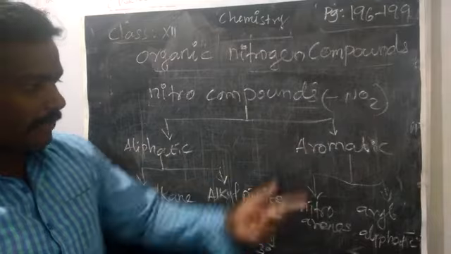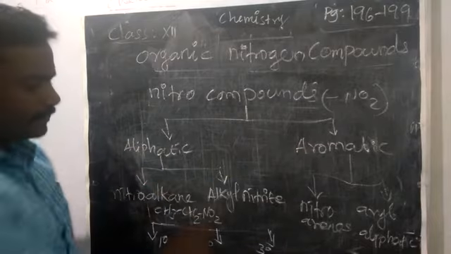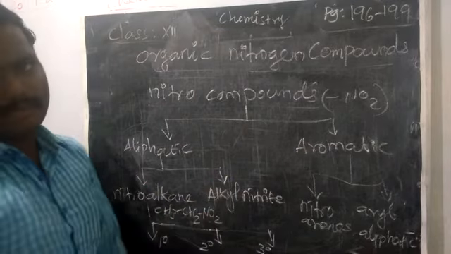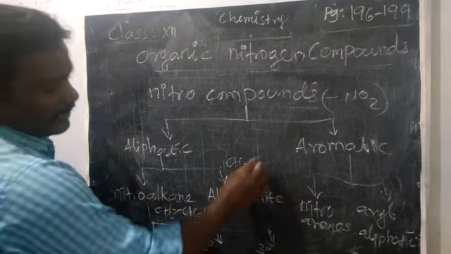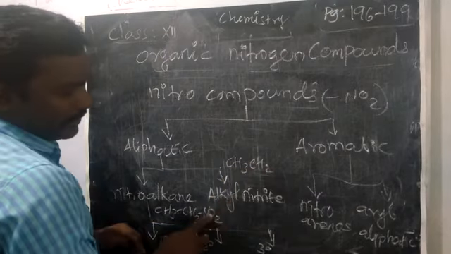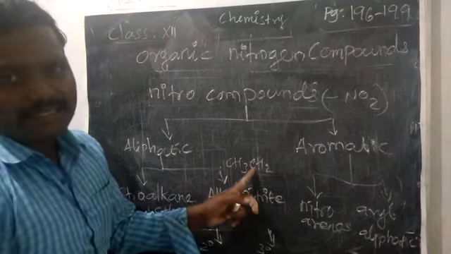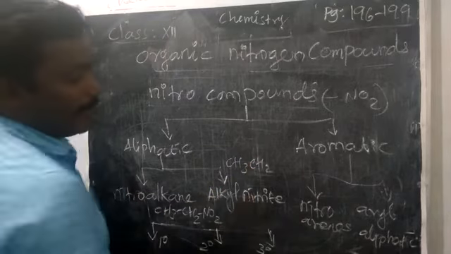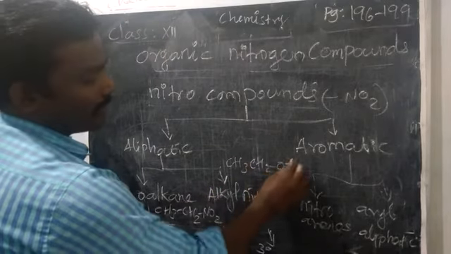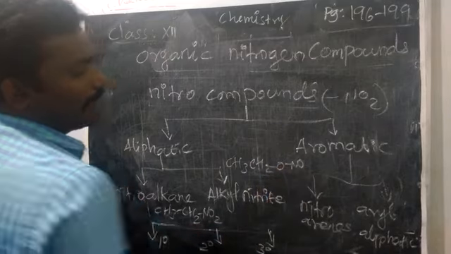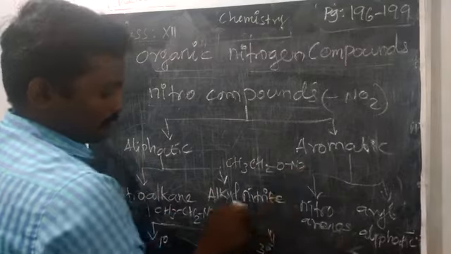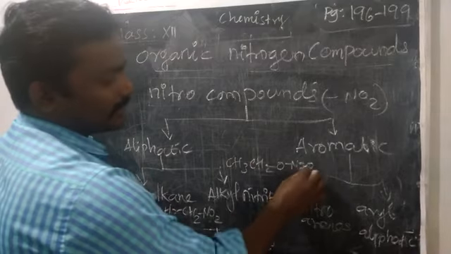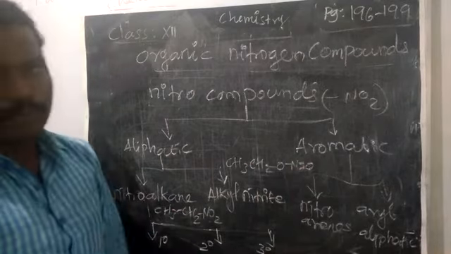Okay, then we will see one example for alkyl nitrate. What is that? The same CH3, CH2 only, but the NO2 is not connected, the nitrogen is not connected with the carbon. Instead of that, one of the oxygens from the NO2 is connected, so we can say that is alkyl nitrate. N double bond O. Okay.